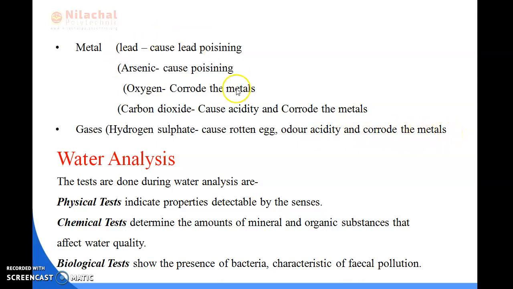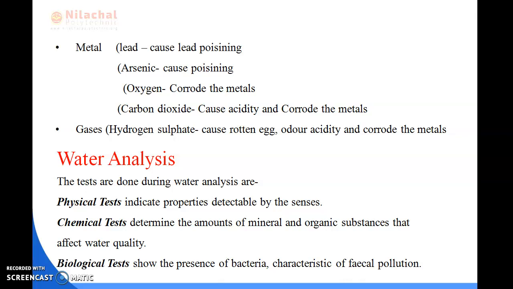So these are the various harmful impurities present in water, and they affect our health. Next is water analysis. As I have discussed the various harmful effects of the impurities present in water, next we will discuss water analysis. Before we use the water, we have to test the water. There are physical tests, chemical tests and biological tests.